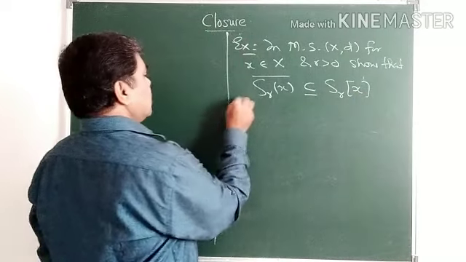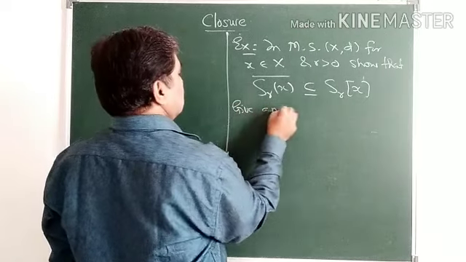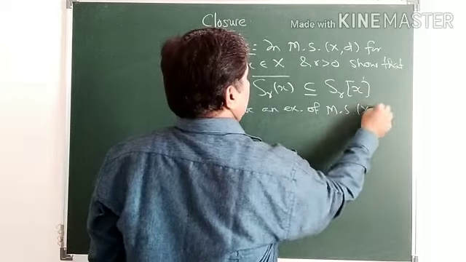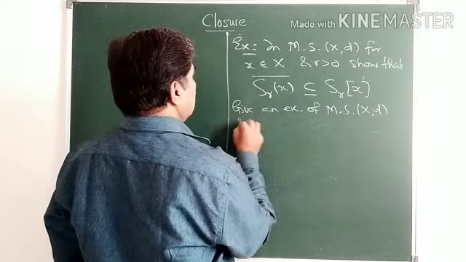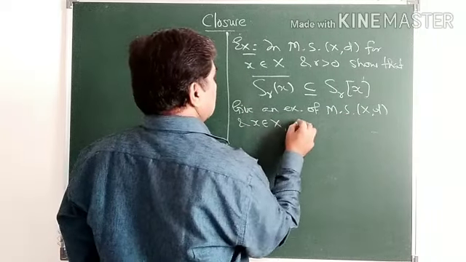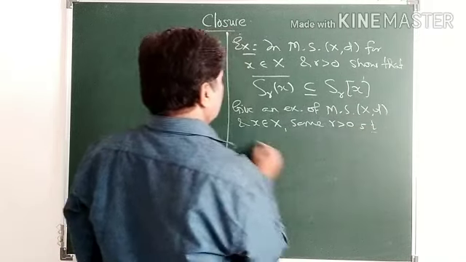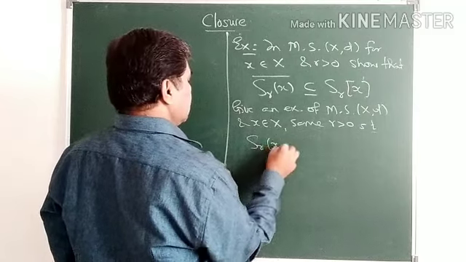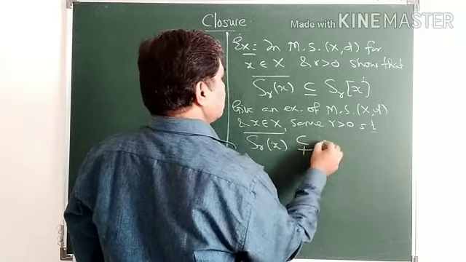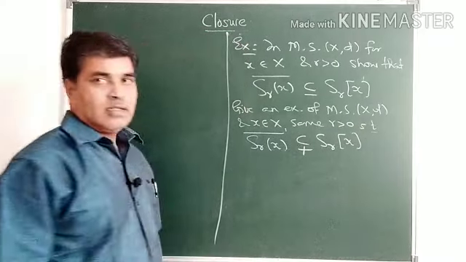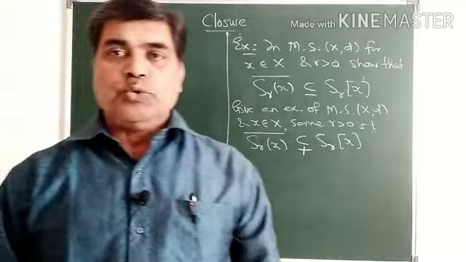Okay. Give an example of a metric space (X, d) and x belonging to X, some r greater than 0, such that the closure of S_r(x) is a proper subset of the closed sphere. Okay, so this is an exercise for you.